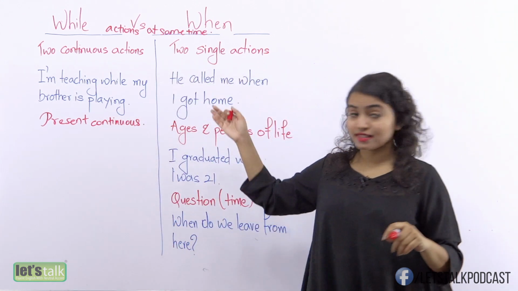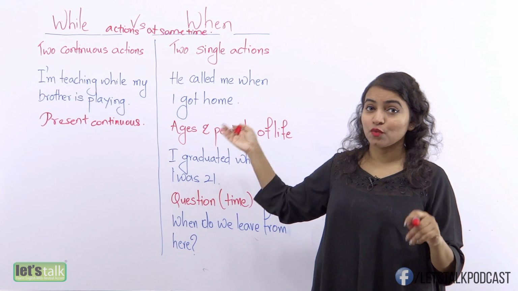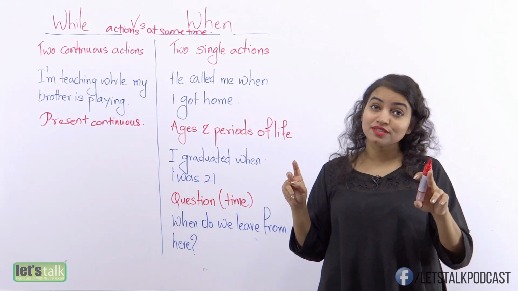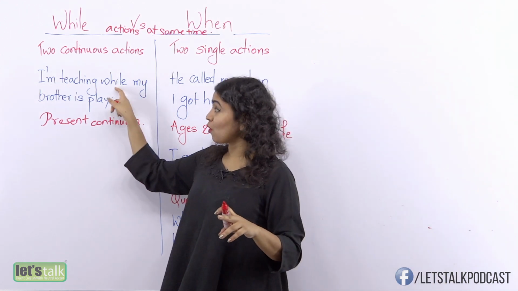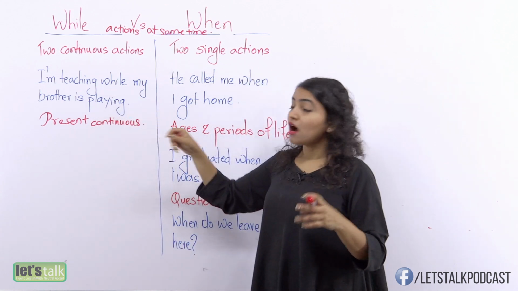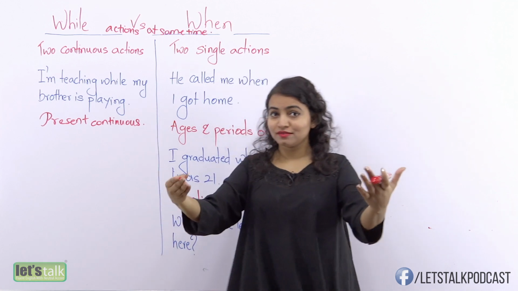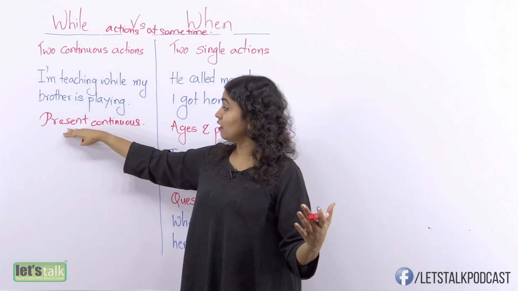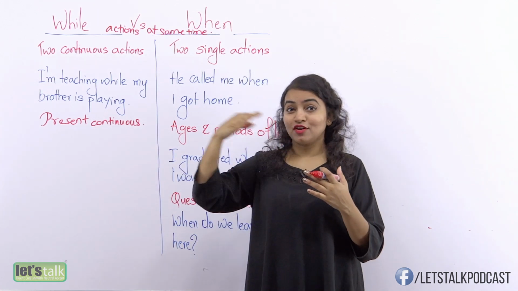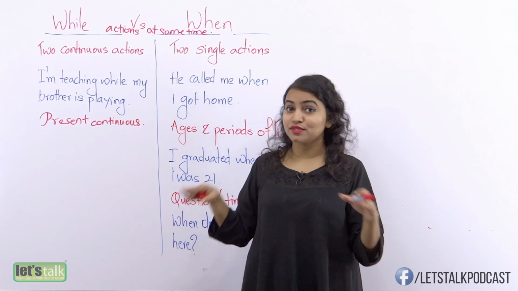So let's look at a sentence that will have two continuous actions with the word while. Okay, so I am teaching. We are in an action that has not yet gotten over. It's still happening, so it's continuous.